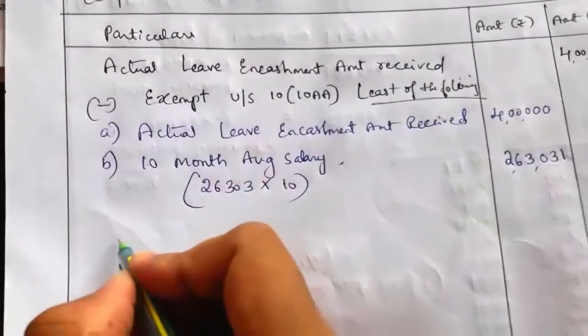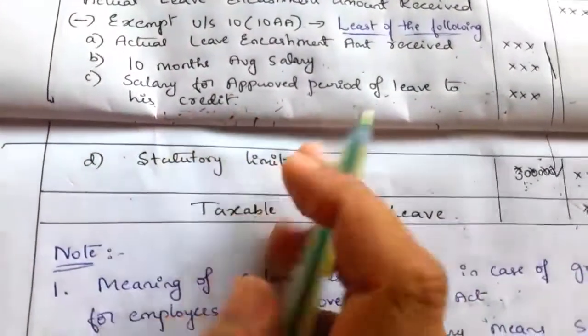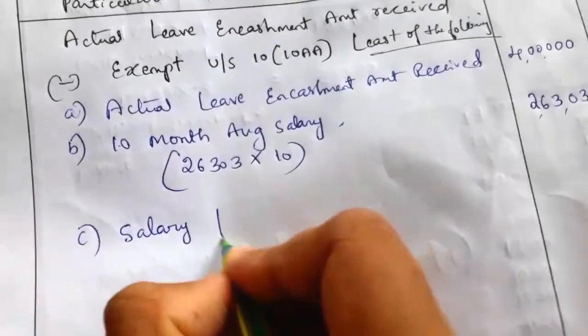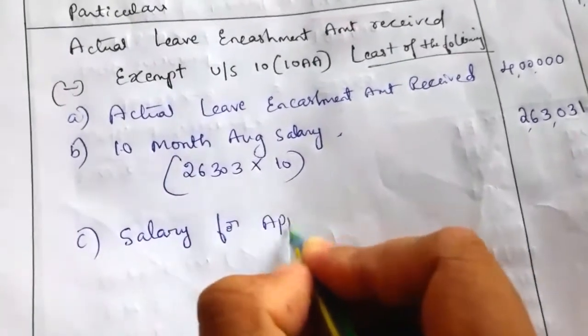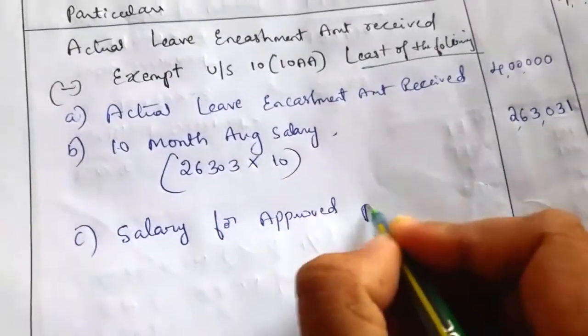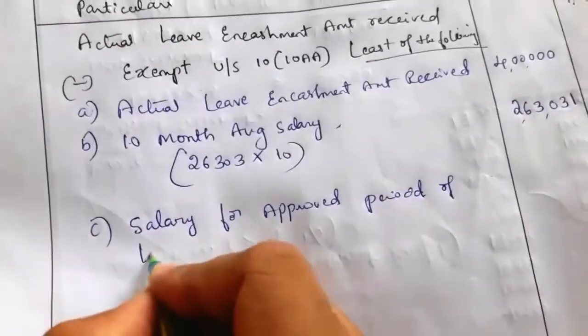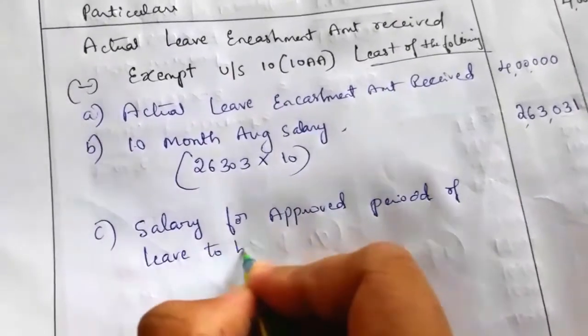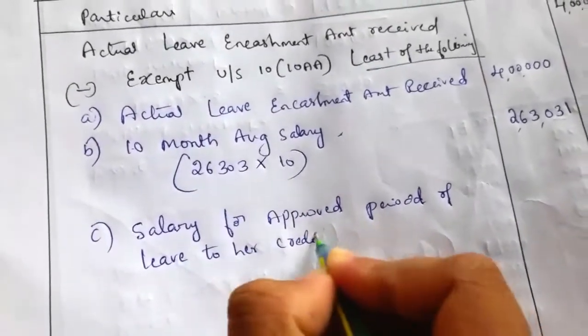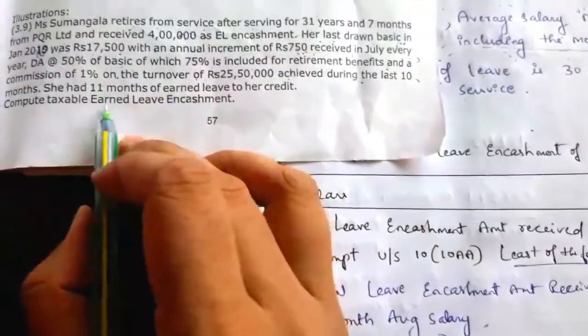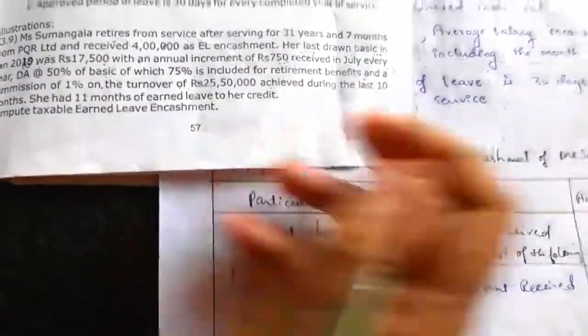Then what is the third criteria given here? Salary for approved period of leave to her credit. What is the approved period of leave to her credit? She had 11 months' earned leave to her credit.